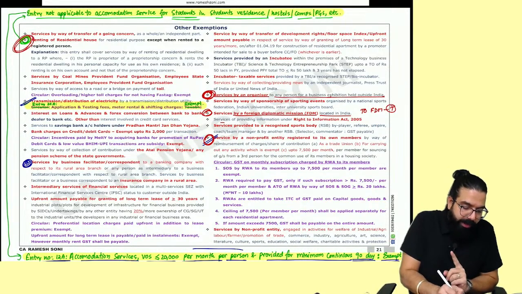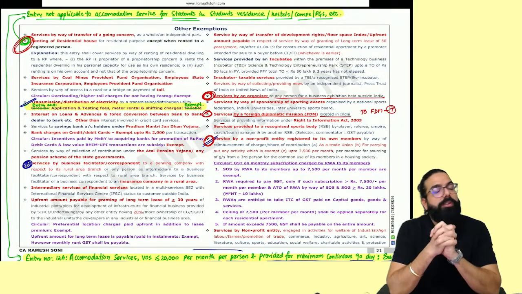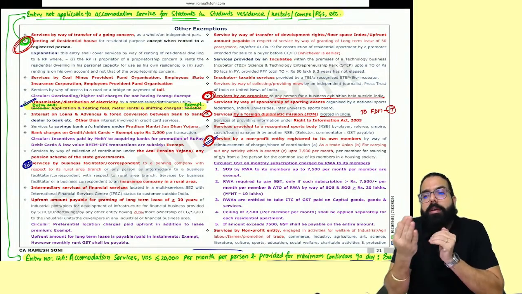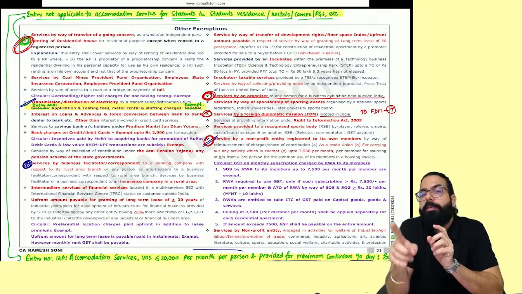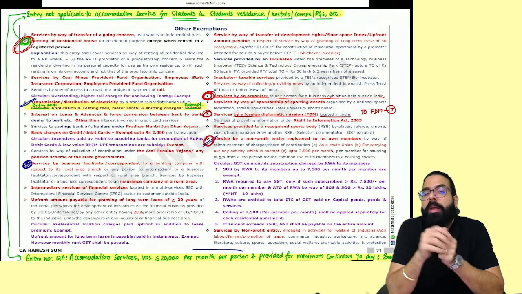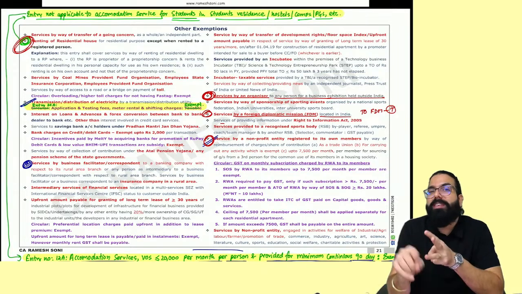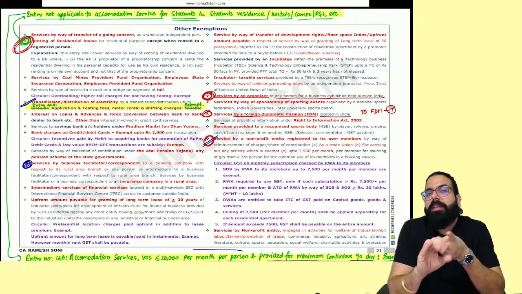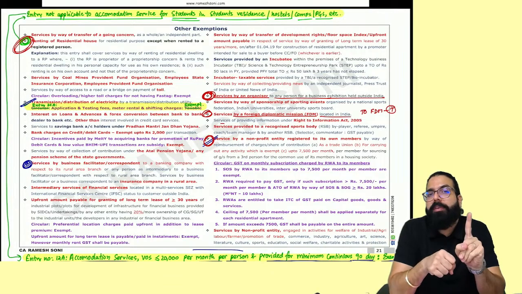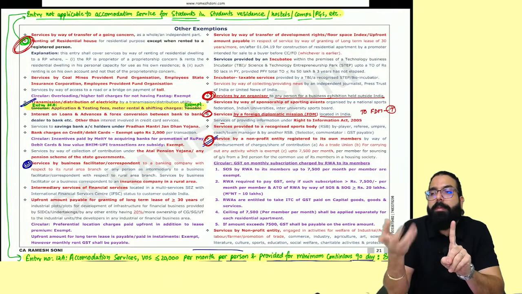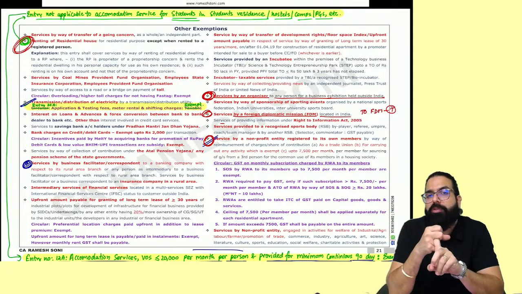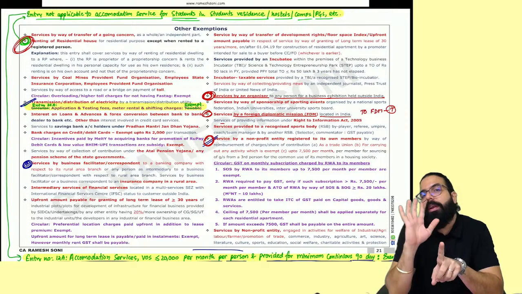Accommodation, you will see one point in the exam. They will go ahead and tell you, first of all, if I am providing residential property on rent to a registered person, he pays GST under RCM. If I am providing to an unregistered person, it is exempted. If I am providing to a registered person who has taken it for his personal purpose, not as a business expense, then it is exempt. But if it is given to a registered person who is using it for his business, might be for his employees to stay, for his directors to stay, and showing it as a business expense, then always remember GST has to be paid under RCM.